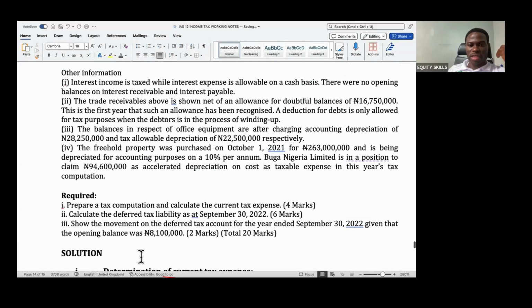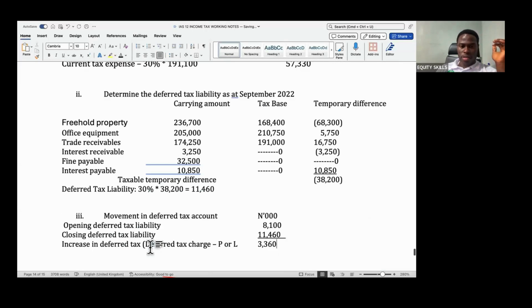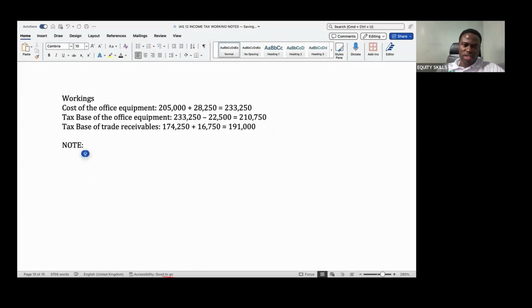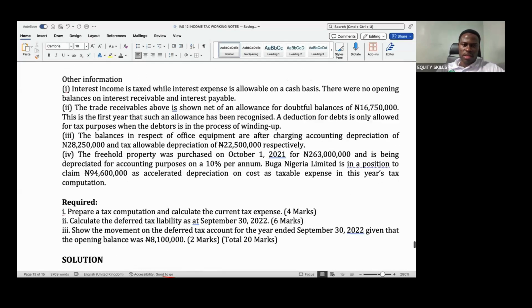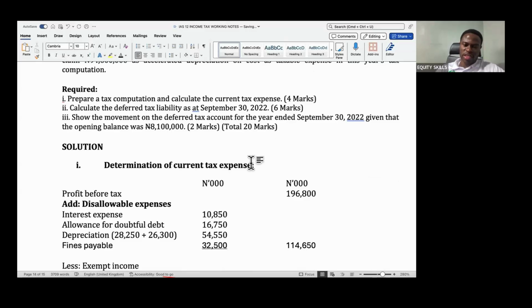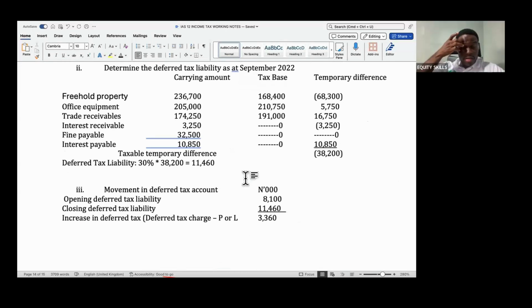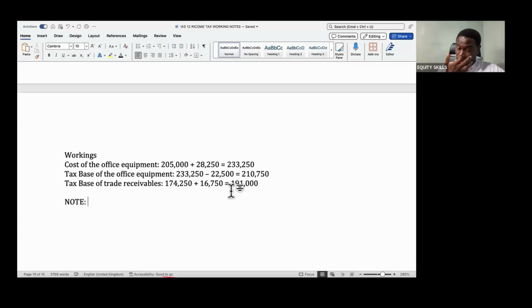So for those of you that have attempted it, this is the correction for you. Can we take pictures? You can take pictures, but why do that? I will still share it on the group. I usually share this. This is the equivalent of me writing on the board in a physical class. Since I know you don't have the luxury to be writing from the screen, I usually share these working notes with you. I'm not on the group yet. Oh, okay. You need to be there.